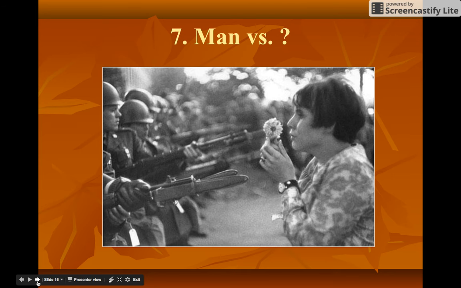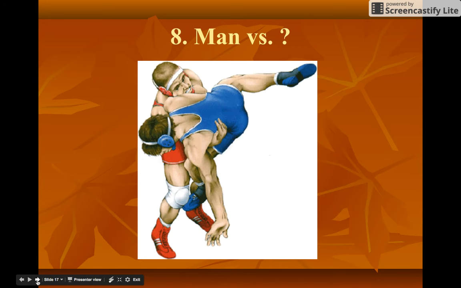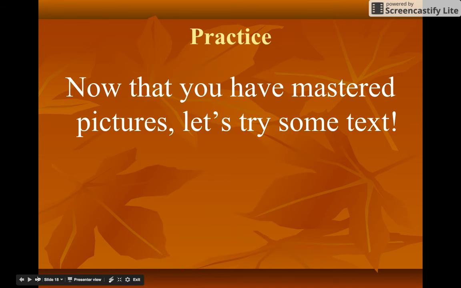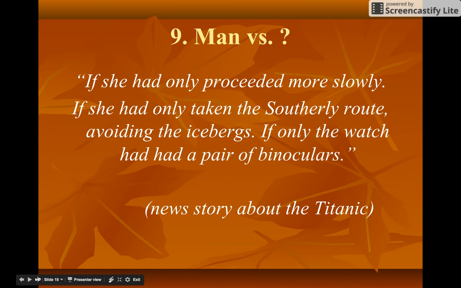Number 7, man versus. This one could be seen two different ways depending on your perspective. This one could be man versus society because it looks like somebody's sticking up for something that they believe in, and it also could be man versus man. Number 8, man versus. Which one do you think this one is? This one is man versus man. These are two guys wrestling as a sport. All right, practice. Now that you have mastered pictures, let's try some text.